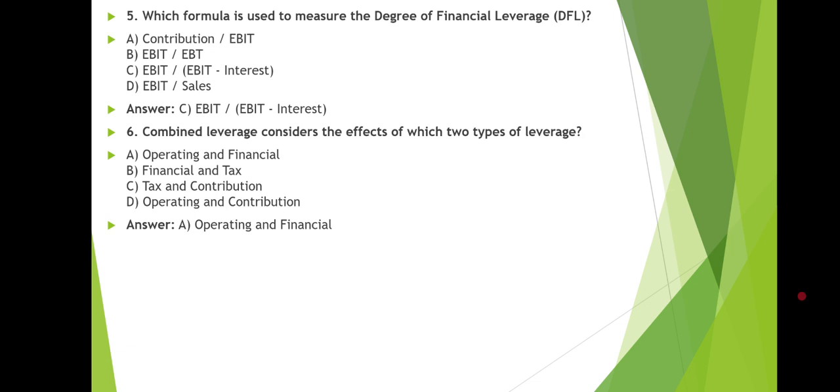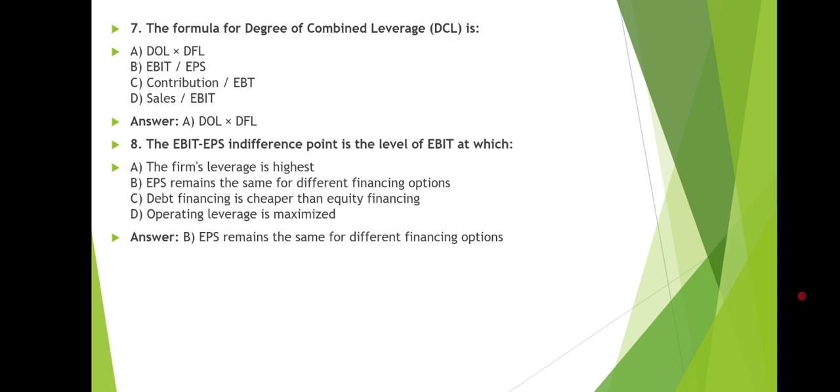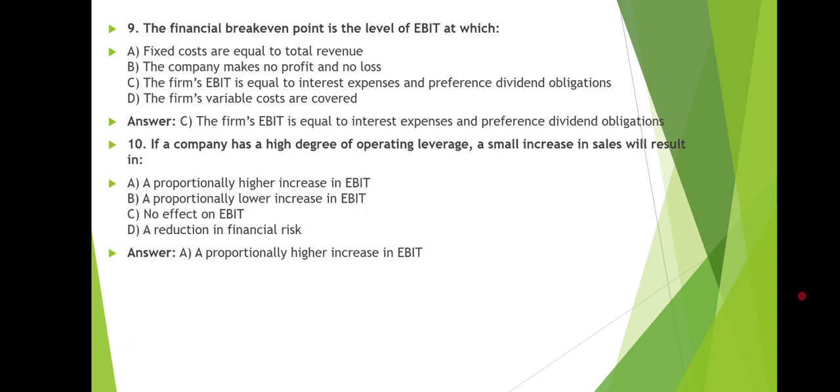Next question: combined leverage considers the effect of which two types of leverage? These are operating and financial leverage. Next we have the formula: degree of combined leverage is equal to degree of operating leverage times degree of financial leverage. In that way you can calculate the degree of combined leverage. Next: the EBIT-EPS indifference point is the level of EBIT at which, and the right answer is B, EPS remains the same for different financing options.